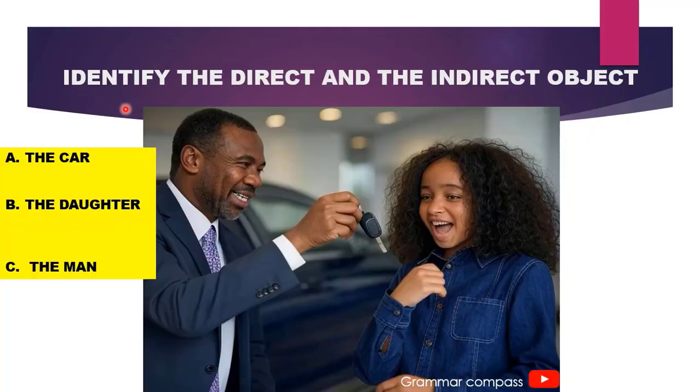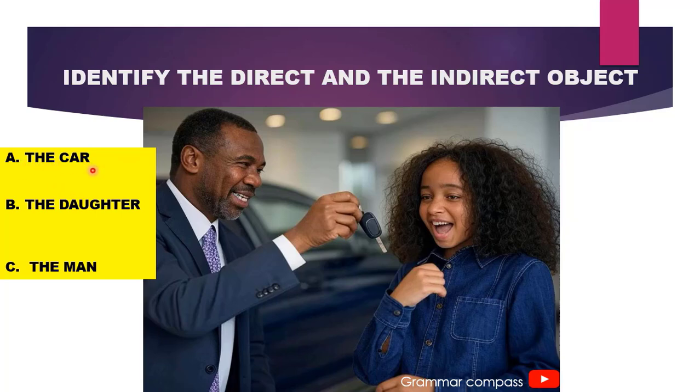Let us identify the direct and indirect object in this particular image. We can see a man, a very rich man, holding a car key, and this means that he is buying his daughter a car. Now we can see the car in the background. What is the direct object? The man is our subject. What is the action that he is performing? He is buying. And what is he buying? The car. So the car suffers from the action of buying directly. So it becomes a direct object.